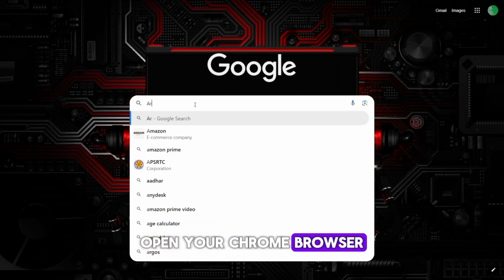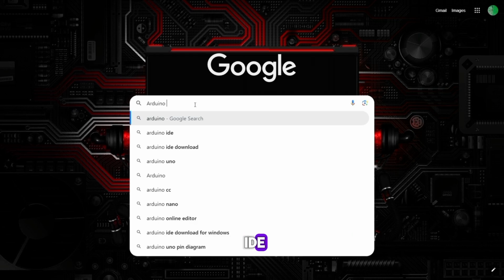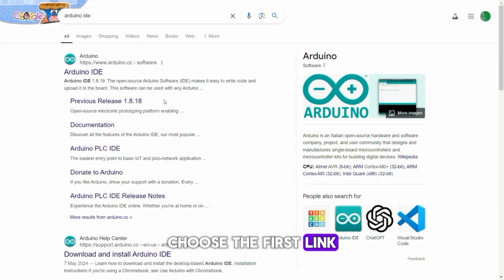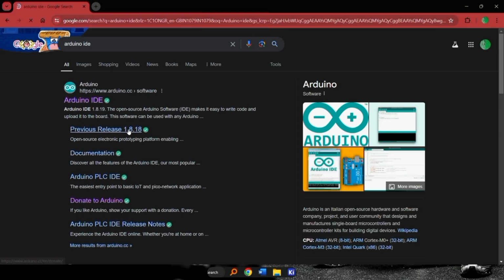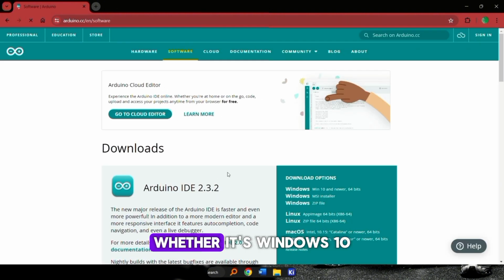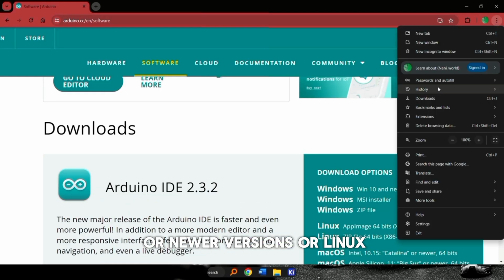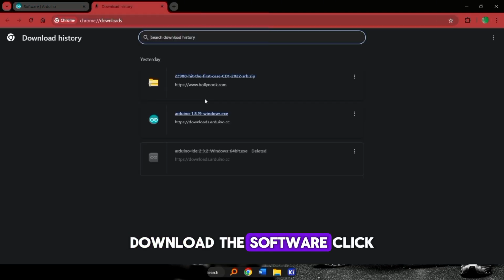Open your Chrome browser and search for Arduino IDE. Choose the first link and select your device, whether it's Windows 10 or newer versions, or Linux. Download the software, click on